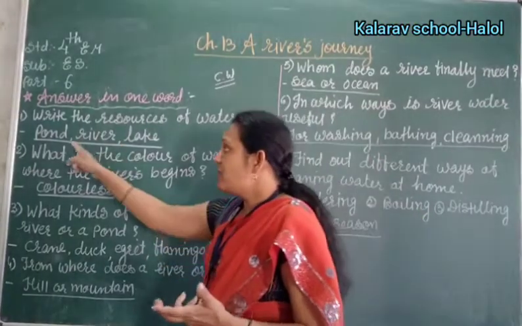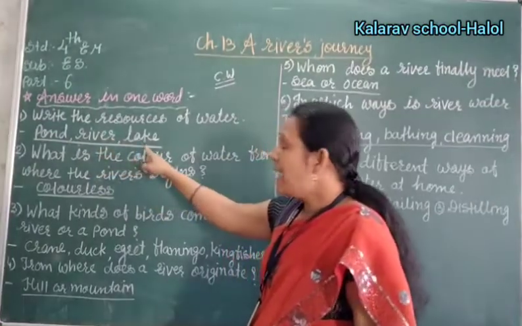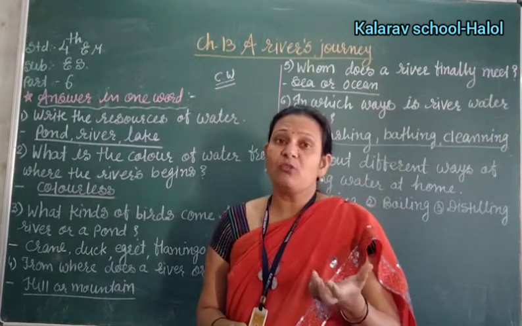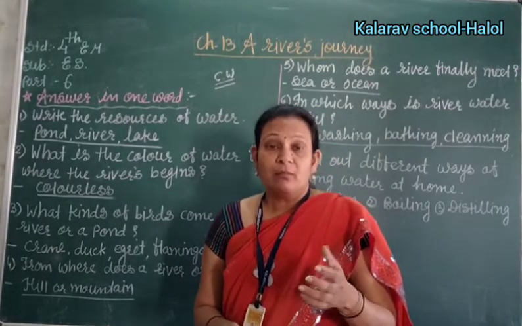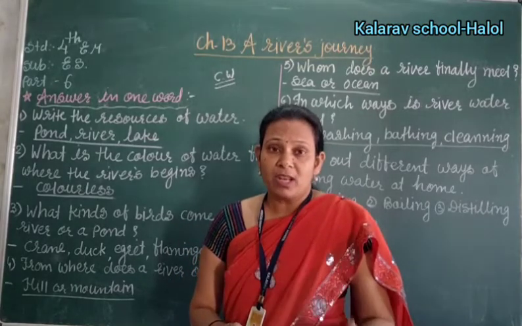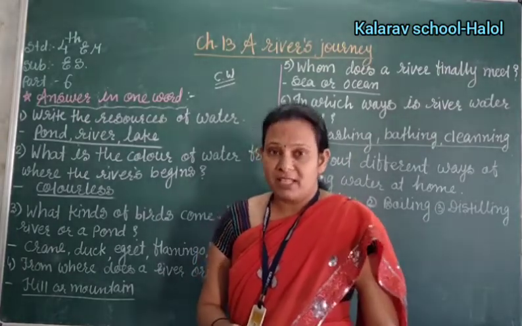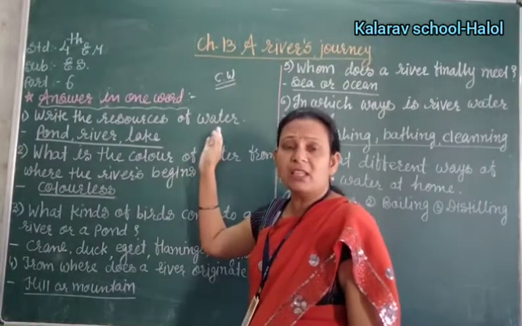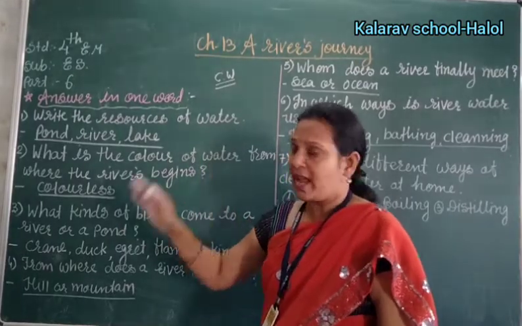So we get the water from the pond, river, lake, and sometimes from the core part of the earth also. In your village or city, mostly a big boring is there, and after boring we get the water and supply it in the village, right? So the core part of the earth is also a source. You have to write it, it is also right.